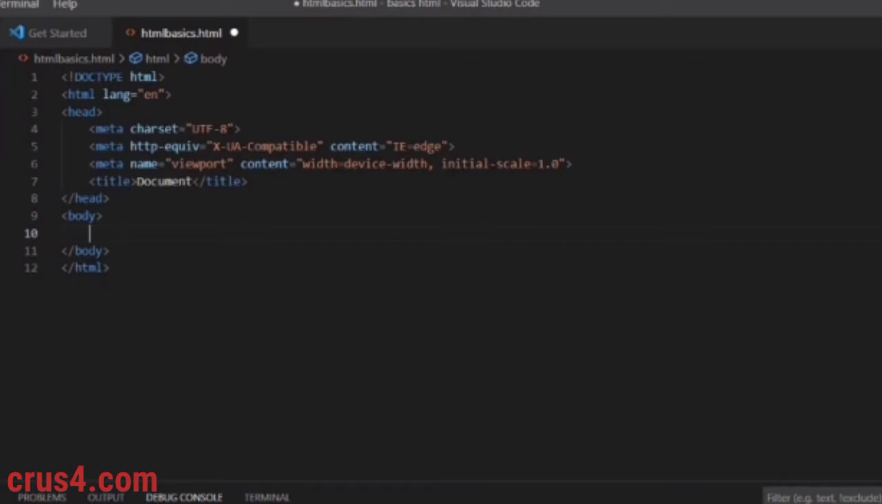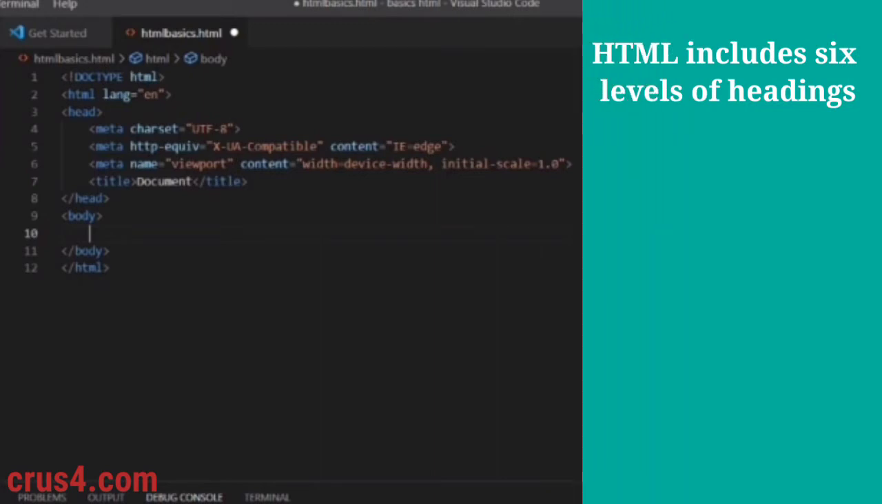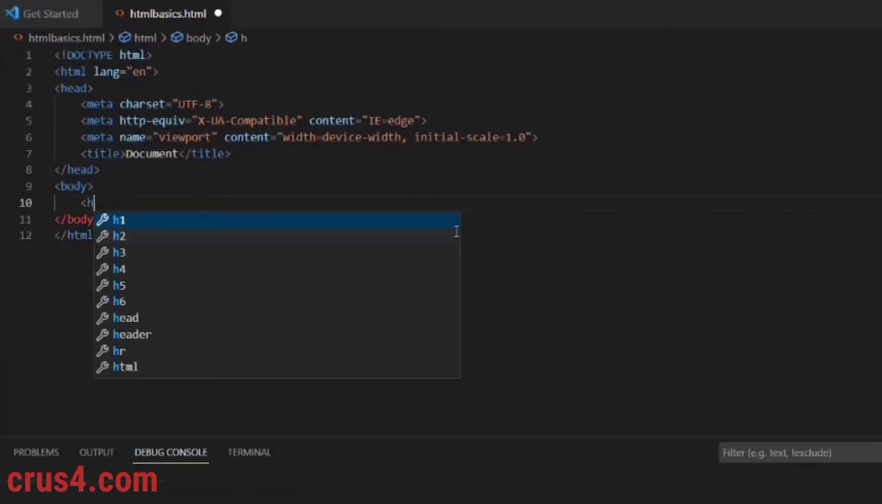Now let's understand some basics like HTML headings, paragraphs, links and more. HTML headings. HTML includes 6 levels of headings, which are defined with H1 to H6 tags. Here H1 defines the most important heading and H6 defines the least important heading. Let's clearly understand this with a simple practical example here. We are going to write 3 headings, H1, H2 and H6.